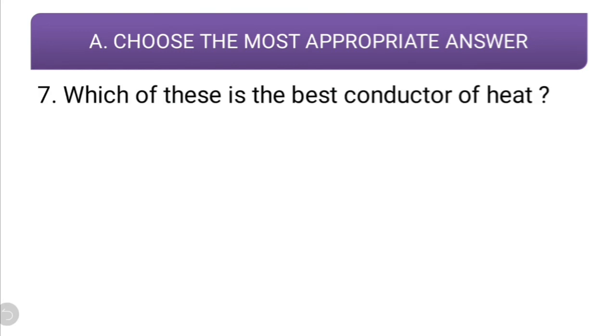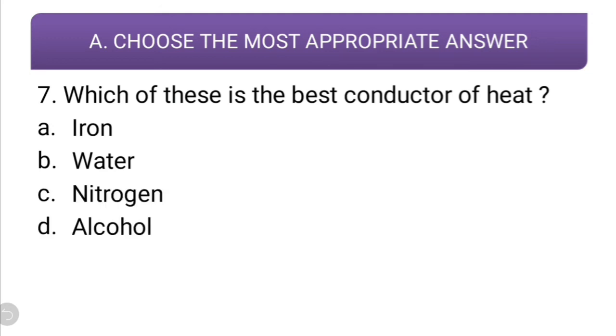Which of these is the best conductor of heat? Iron, water, nitrogen, alcohol. Students, remember, talking about good conductors, most of the metals are good conductors. So iron being a metal, iron is the correct answer. Iron is the best conductor of heat from all the four options.